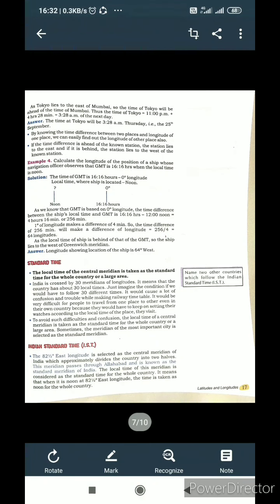1 degree of longitude makes a difference of 4 minutes. So the time difference of 256 minutes will make a difference of longitude of 256 divided by 4, that is 64 degrees. As the local time of the ship is behind that of Greenwich Mean Time, the ship lies to the west of the Greenwich meridian. The longitude of the ship's location is 64 degree west.